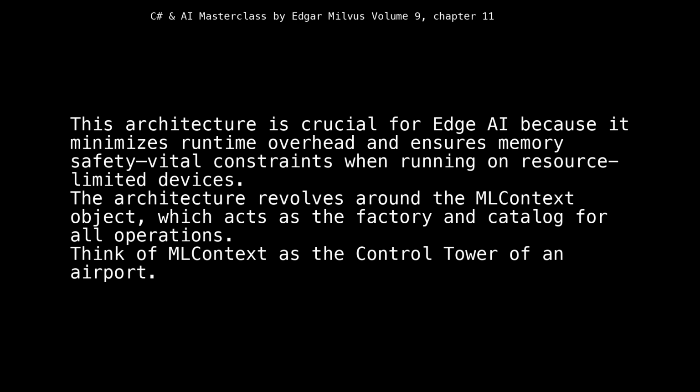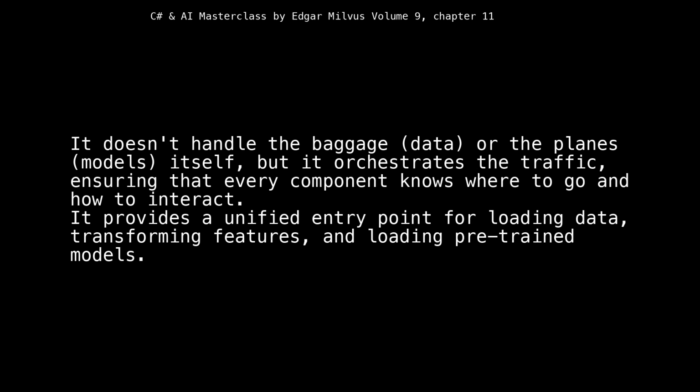on resource-limited devices. The architecture revolves around the ML context object, which acts as the factory and catalog for all operations. Think of ML context as the control tower of an airport. It doesn't handle the baggage, data, or the planes, models, itself, but it orchestrates the traffic, ensuring that every component knows where to go and how to interact. It provides a unified entry point for loading data, transforming features, and loading pre-trained models.